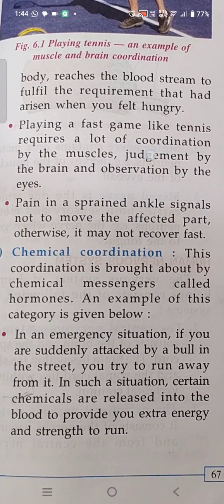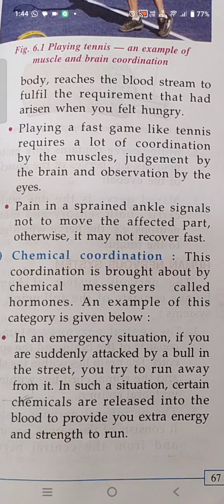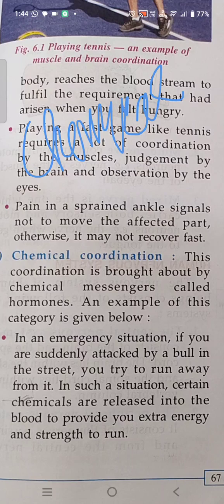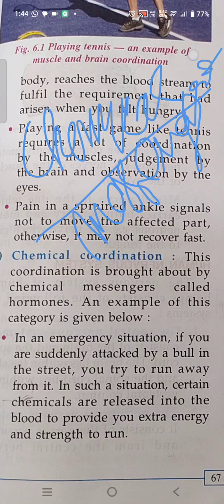You know now that chemical coordination is brought about by chemical messengers, and those messengers are called hormones.